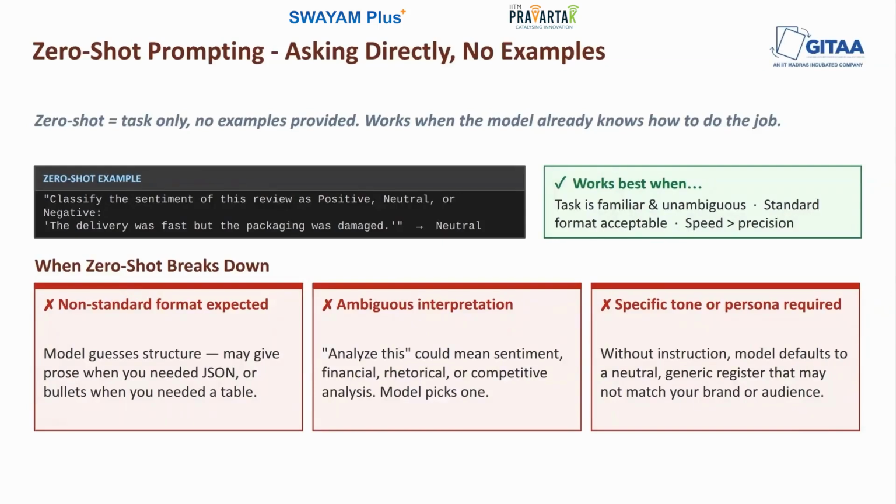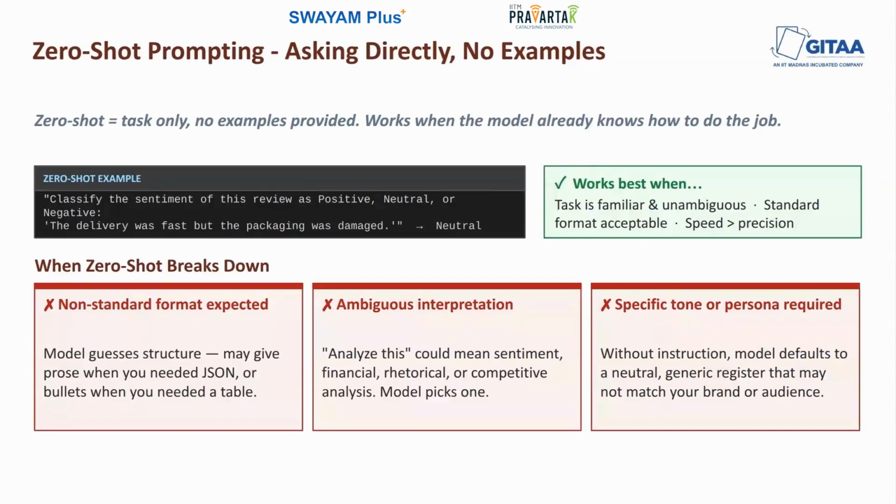So, when does zero shot actually break down? Zero shot has specific predictable failure modes. Let me walk you through some of them, because knowing where a technique fails is just as important as knowing where it is going to work. The first failure mode would be a non-standard format. If you want output in a very specific structure, let's say a particular JSON schema or a table with specific columns, a company specific report format, the model has to guess what the structure looks like, and it will guess differently across different runs.